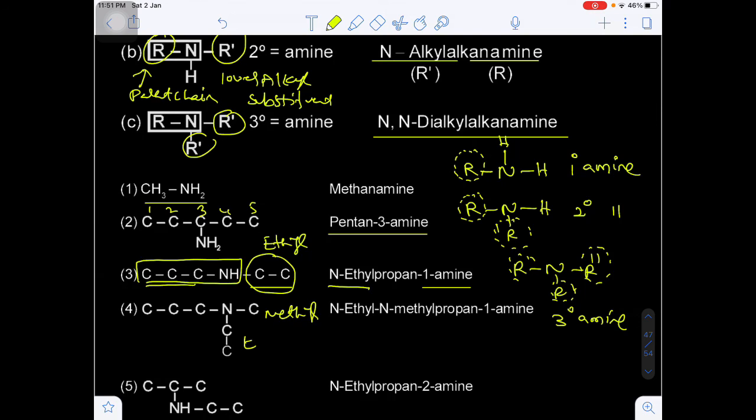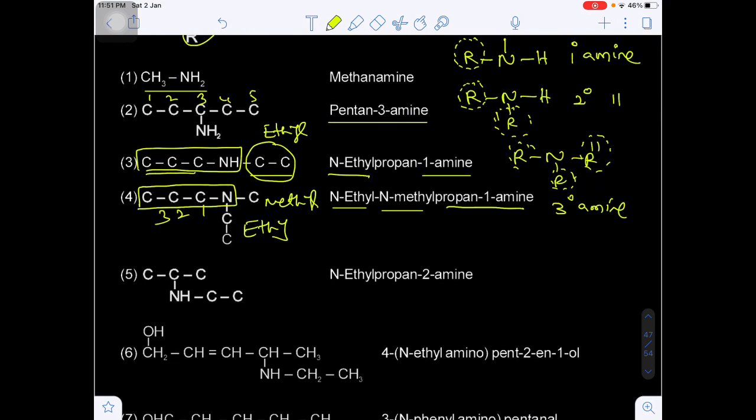Here this is the methyl and this will be the ethyl. IUPAC name, alphabetical order, ethyl comes first: N-ethyl followed by N-methyl. So there are a total of 3 carbons, that is the propanamine, again the number 1. Here the first carbon will be there, and on the first carbon the amine group will be present. Are you getting my point? Here you see this is the nitrogen on which there are 2 carbons here and 3 carbons here. Are you getting my point?